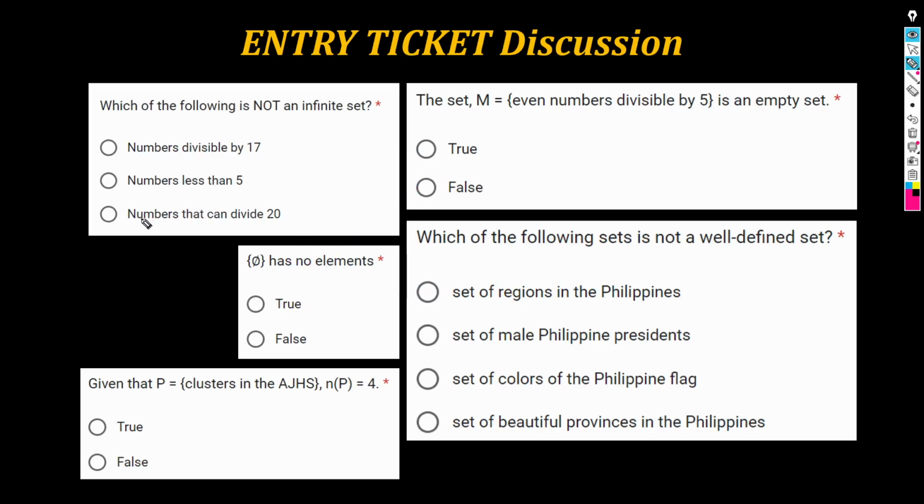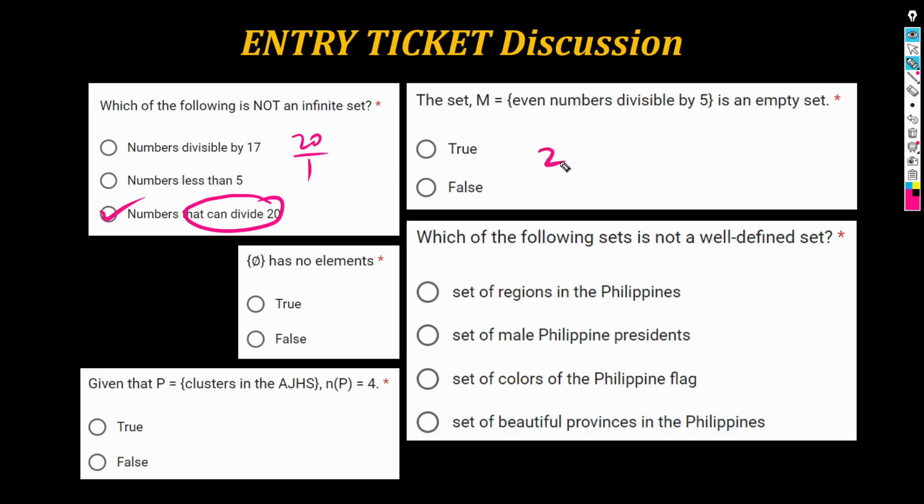Which leaves us with the last one here. Well, if it's not the first two, then it must be the last one, sir. Tama naman. But, imagine this. Why is it not an infinite set? What numbers ba can divide 20? In other words, ano lang yung mga numbers na pwede mong gamitin as a divisor for 20 so that the resulting number is still a whole number? Diba? Limited lang yan. Anong pwede? 1. Pwede. Because 20 divided by 1 gives me a whole number. So, 1 divides 20.